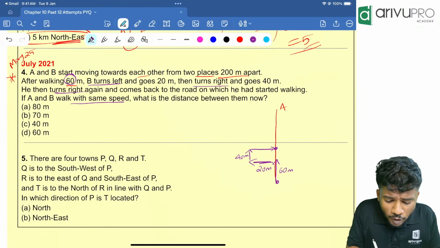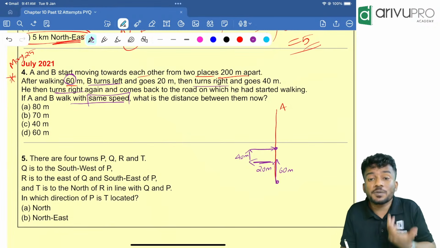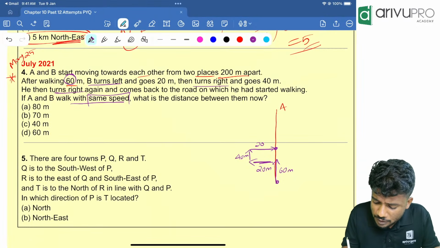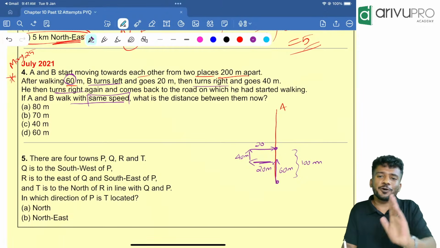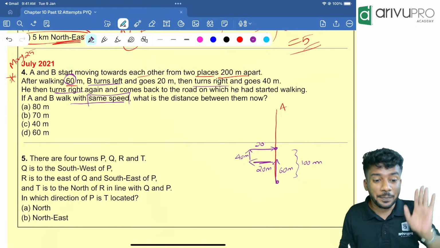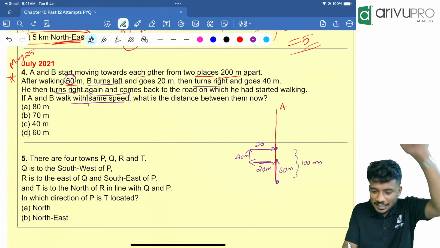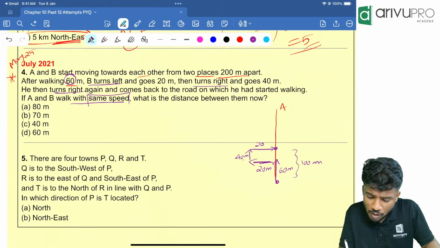If A and B are walking at the same speed, that means A was also walking. We need to know how much distance A walked. Here B walked how much distance in total? On the same road he walked 60 meter plus 40 meter, that is 100 meter. Correct? Then you tell me how much A walked. They are walking at the same speed, so A should also cover all the distance traveled by B, but in a straight line. That means 60 plus 20 plus 40 plus 20. That is how much? 140.